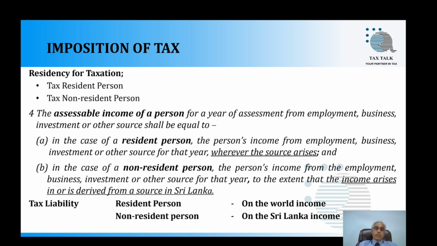And B. In the case of a non-resident person, the person's income from employment, business, investment and other source for that year, to the extent that the income arises in or is derived from a source in Sri Lanka.